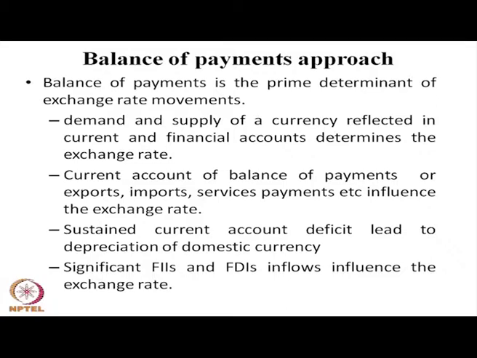So, what you understand here is that the balance of payments determines the supply and demand of foreign currency. The supply and demand of foreign currency comes from the current account side. In the current account we have export and import, which determine the foreign currency movement on a day to day basis. On the other hand, the capital account determines particularly the FII investment, the portfolio side. FIIs generally invest in the stock market and in the domestic debt market. Their presence in the domestic market to some extent also helps in giving stability to the exchange rate system in a particular country.